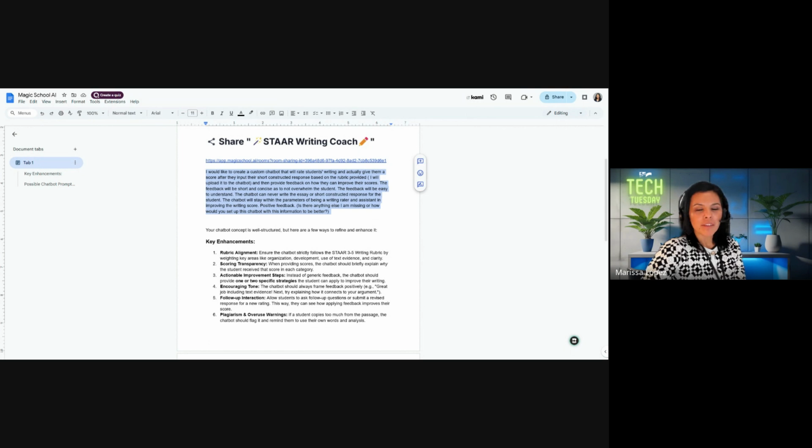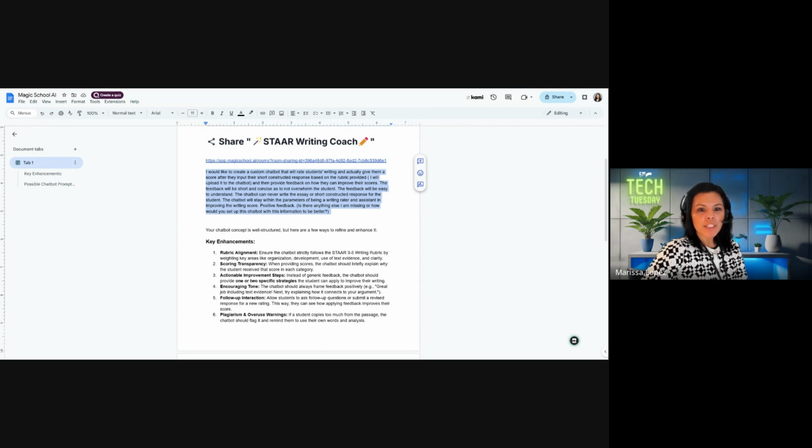So I used a prompting tool to help me make this better, but I wanted to create a custom chatbot that's going to rate the students' writing, actually give them a score with a rubric that I upload. Okay, I wanted to provide feedback on how to improve, because that's why we're using this tool, is to improve their writing and improve their scores.